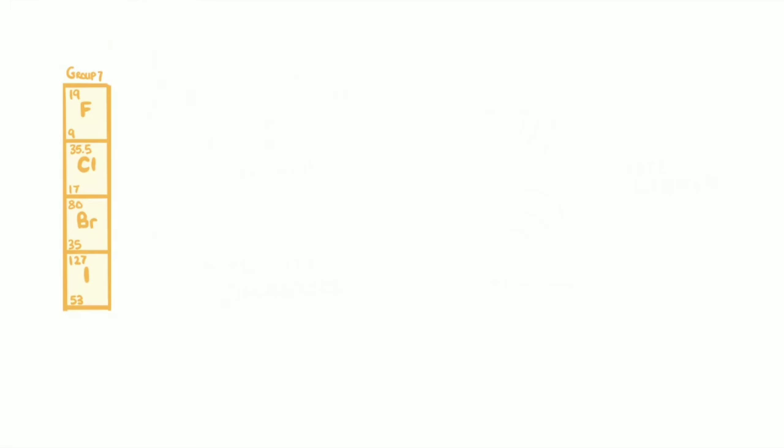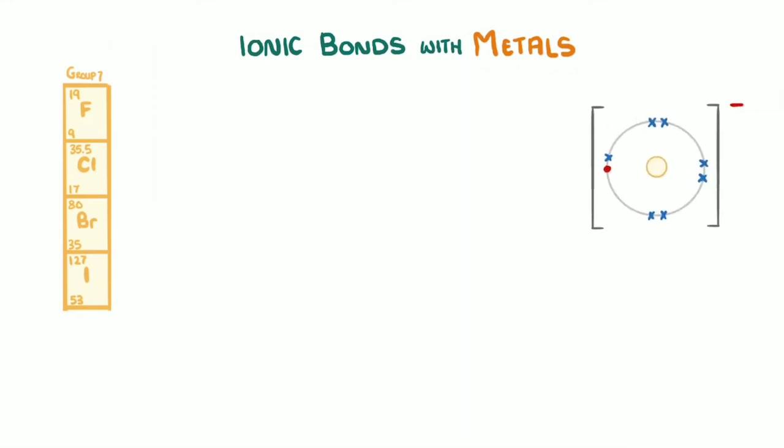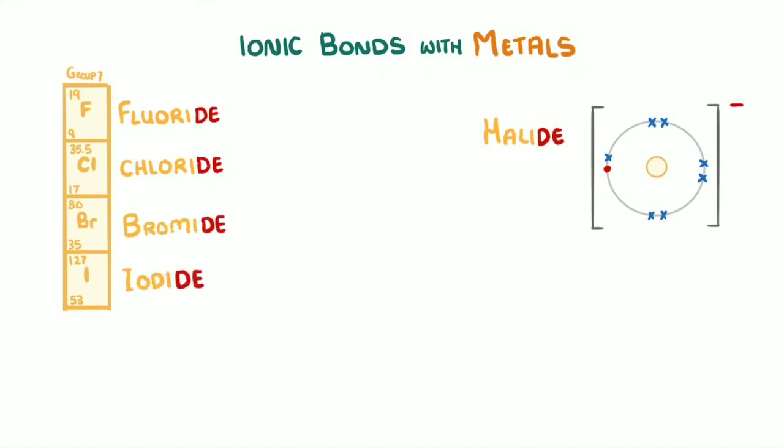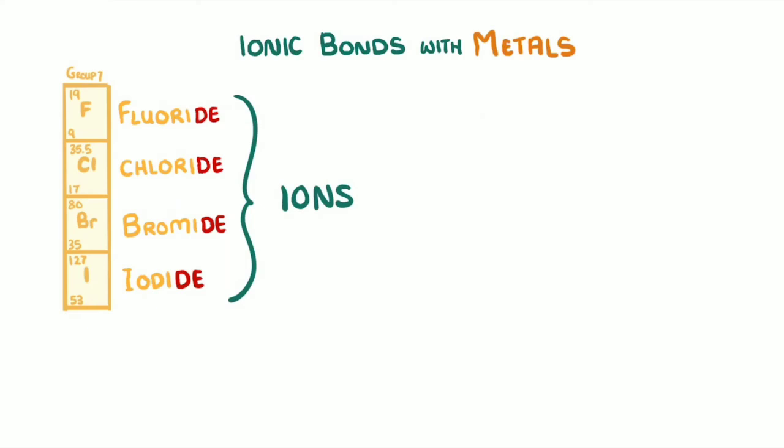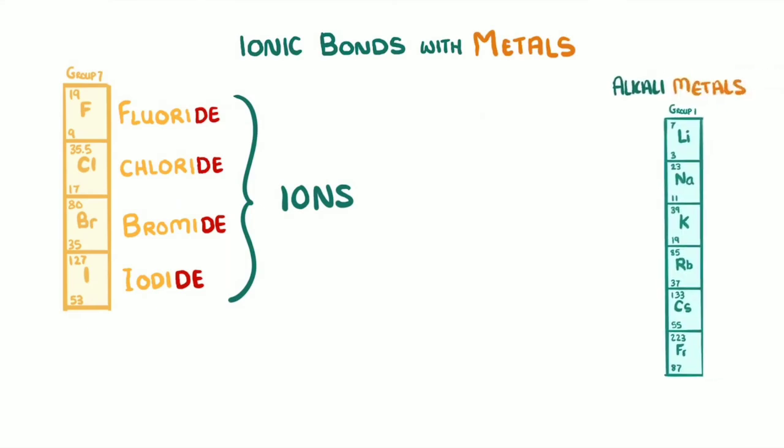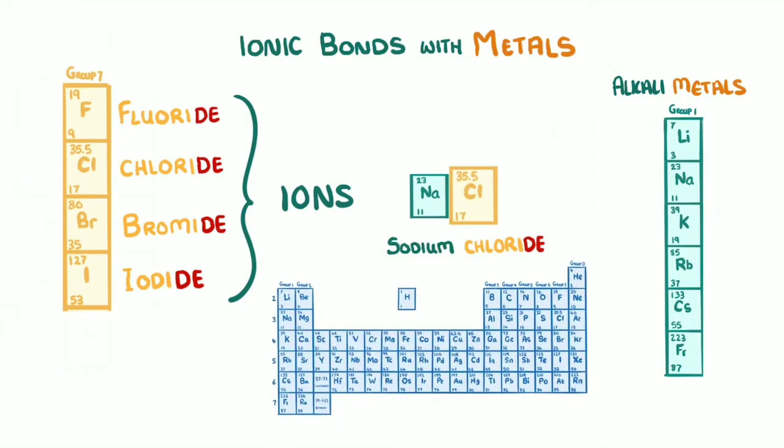The next thing we need to look at is how halogens form ionic bonds with metals. When a halogen gains an electron to form a 1- ion, we call it a halide. And we have to change the name slightly, changing the N's to D's. So we get fluoride, chloride, bromide, and iodide, all of which would be ions. You'll probably most often see halogens forming ionic compounds with the alkali metals in group 1, like sodium chloride as we have here, but they can form ionic bonds with metals of other groups too.